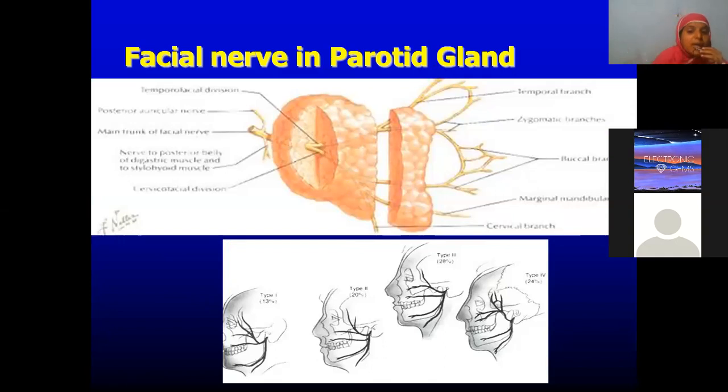Facial nerve is the motor nerve of the face. All muscles of facial expression are supplied by facial nerve. So those will be lost. No? So that's why we should preserve facial nerve.